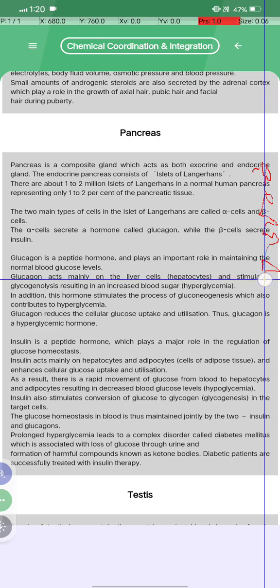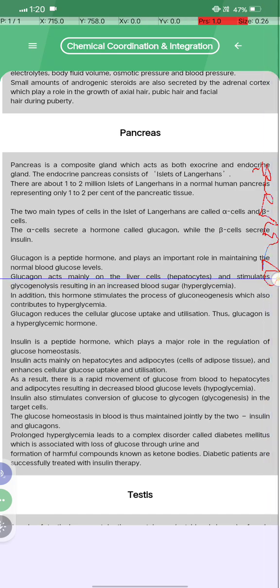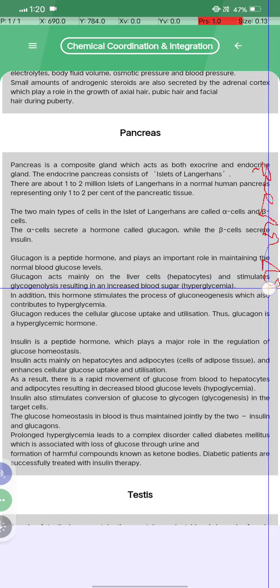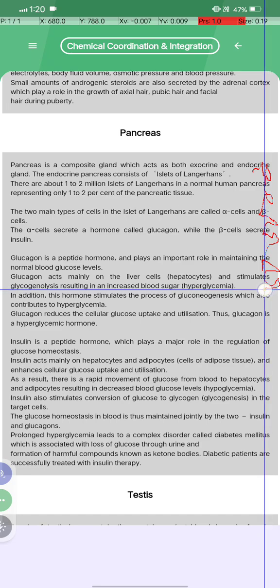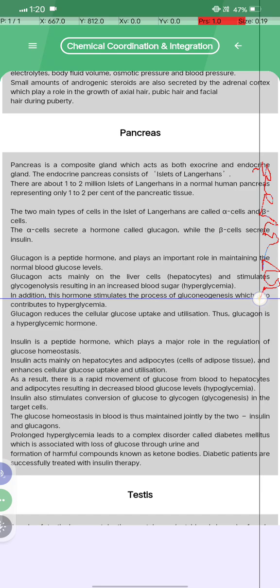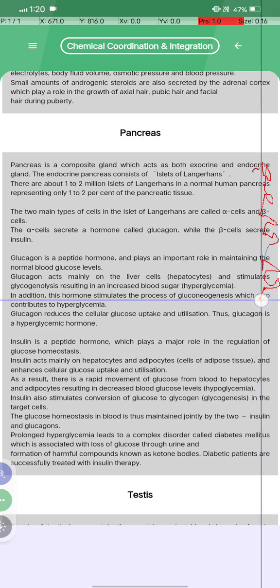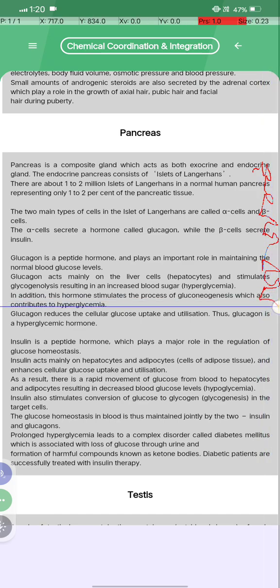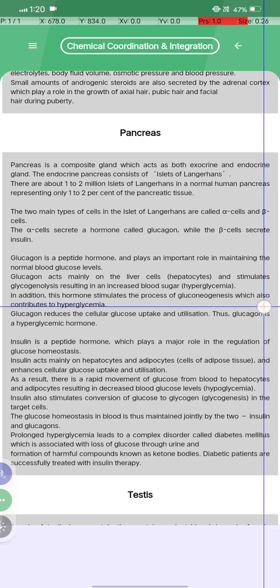Glucagon acts mainly on liver cells, hepatocytes, and stimulates glycogenolysis, resulting in increased blood sugar, hyperglycemia. In addition, it stimulates gluconeogenesis, which also contributes to the hyperglycemia.